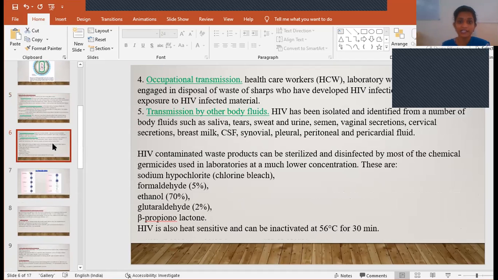And then occupational transmission. Many healthcare workers who are working in laboratories and blood banks are at risk of getting this. Why? Because they will be continuously exposed to these kinds of blood products. If a person came for testing of serum electrolytes or CBP, we don't know whether he is having HIV or not. When that sample is being tested, if accidentally a part of that sample gets spilled on clothes or any table, there is a chance of transmission of this HIV virus.